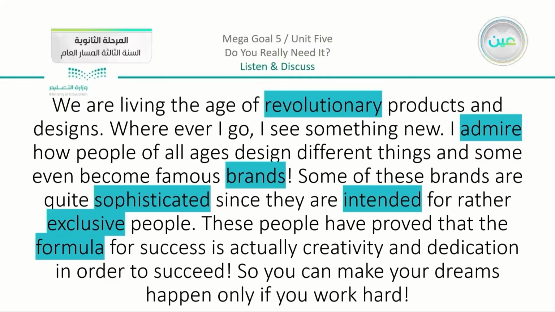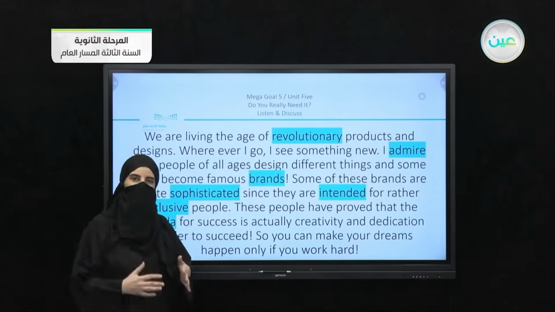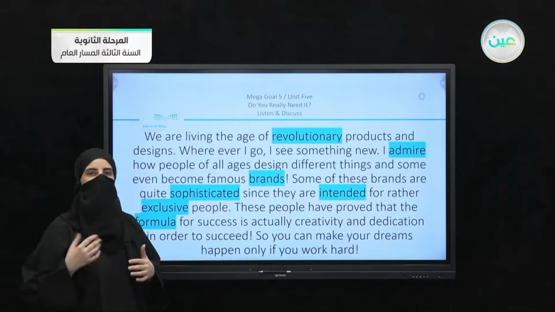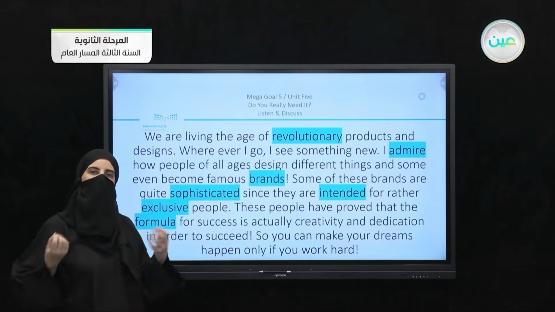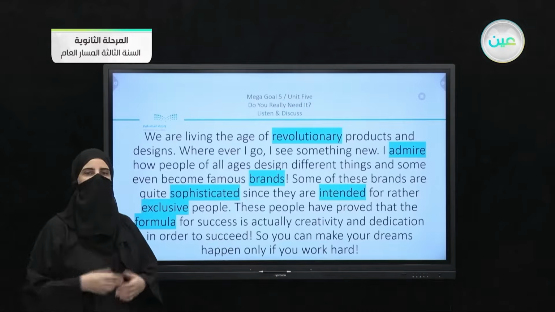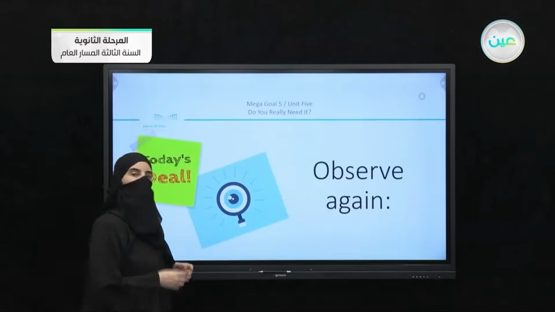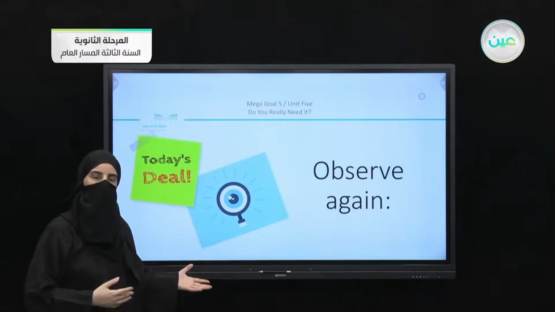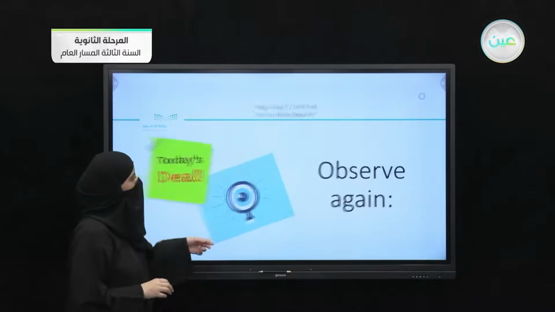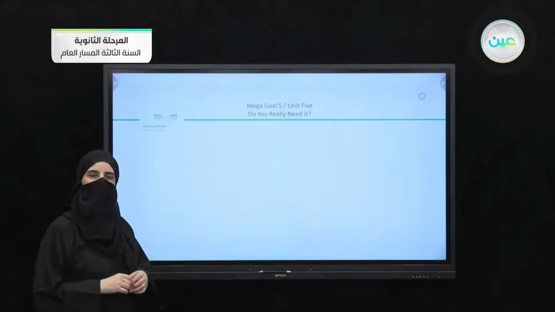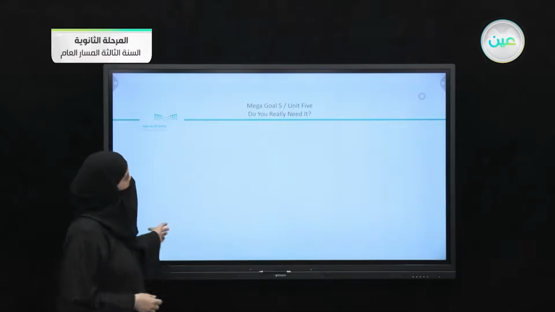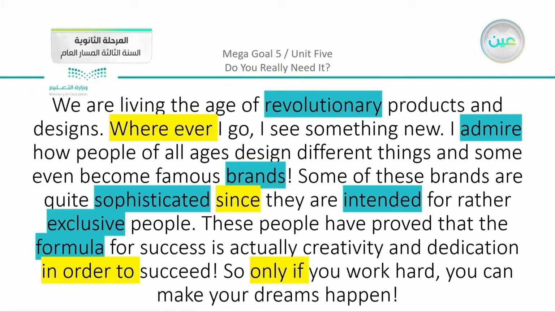Now you can see that we have here all the words that we had in the lesson. They are in one text, they are in one place, and you can make the same use, just relate to your own ideas and your own experiences. Now I have something else here. I'm going to ask you to observe again, but this time I have other parts that are highlighted. So the same text you can see, but we have here other words that are highlighted. So let's just read the parts that have highlighted words in the yellow part.